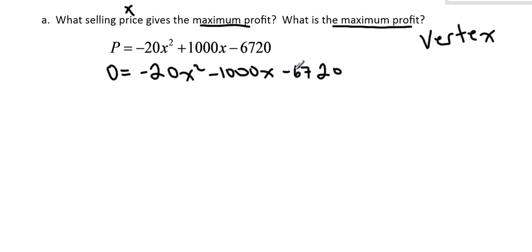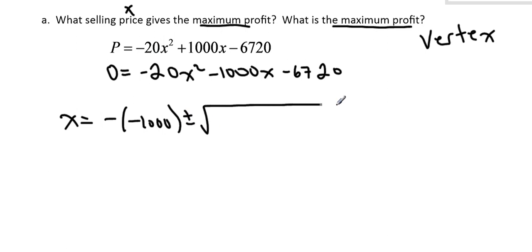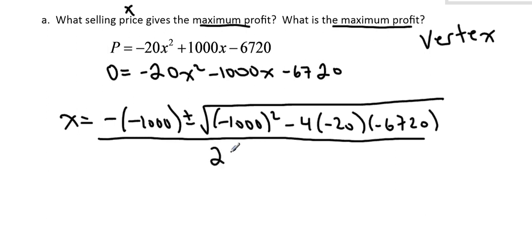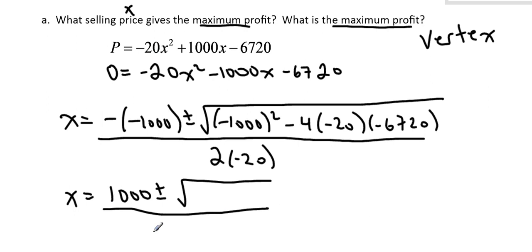So what do you want to do? Do you want to try factoring? No, I agree. Let's just use the quadratic formula. So negative b plus or minus the square root of b squared minus 4ac, all divided by 2a. So use your calculator wisely, please. Negative negative 1,000 is just 1,000. There'll be a square root of something, and on the bottom, negative 40.